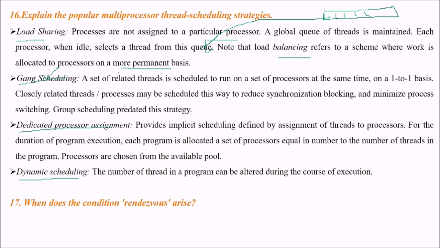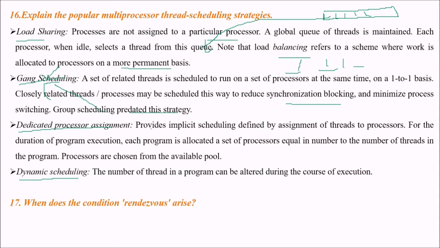What is gang scheduling? A set of related threads is scheduled to run on a set of processors at the same time, on a one-to-one basis, number of processors to number of threads. Closely related threads or processes may be scheduled this way to reduce synchronization blocking and minimize process switching. Group scheduling predated this strategy.